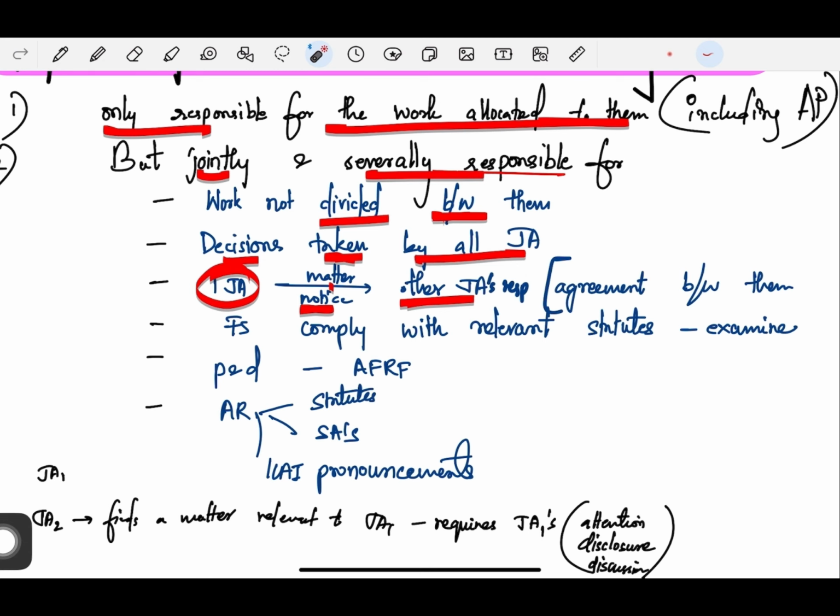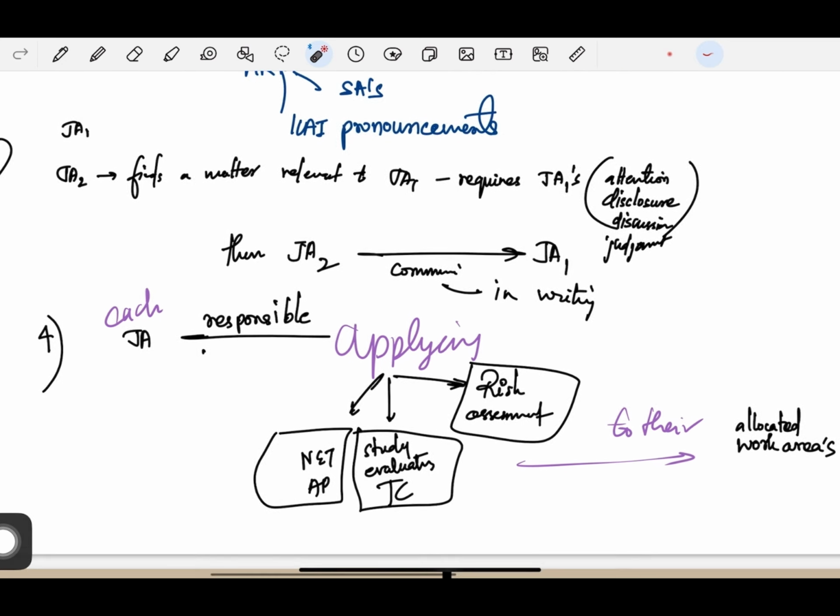So the next point is financial statements complying with relevant statutes. You have to examine whether the financial statements are complying with the relevant statutes or not. Next, presentation and disclosure as per the applicable financial reporting framework. And the audit report should be as per the statutes, as per the standards on auditing, and also as per the ICAI pronouncements. Okay. Next point.